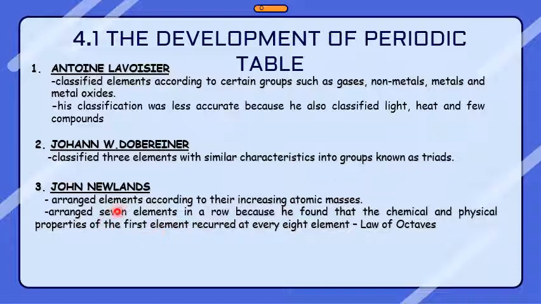And number 3 is John Newlands. He arranged elements according to their increasing atomic masses and arranged seven elements in a row, because he found that the chemical and physical properties of the first element recurred at every 8th element, and it is called the law of octaves.